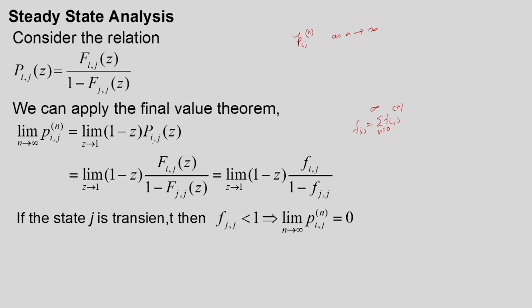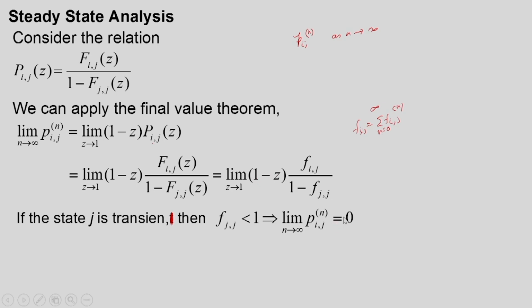And now, what happens as n tends to infinity? I will put z equal to 1, and this term will become 0, provided this term is less than 1, so that this term will be finite. If the state j is transient, then f_jj is less than 1. Therefore, what will happen to the limit of p_ij^(n)? If I put z equal to 1, this term will become 0.